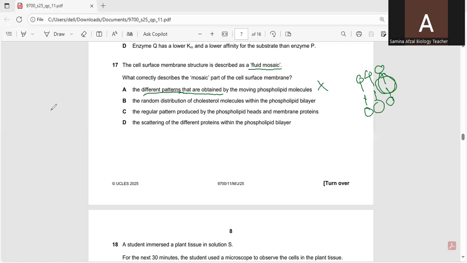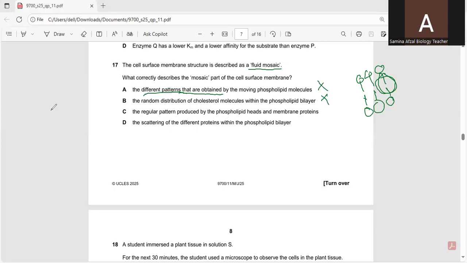Second, the random distribution of cholesterol molecules within the phospholipid bilayer. Cholesterol molecules do not help in the random distributed mosaic part; actually, they help in the fluidity of the cell surface membrane. So this is not the correct option.